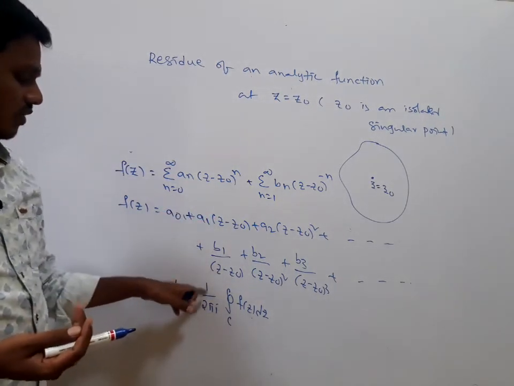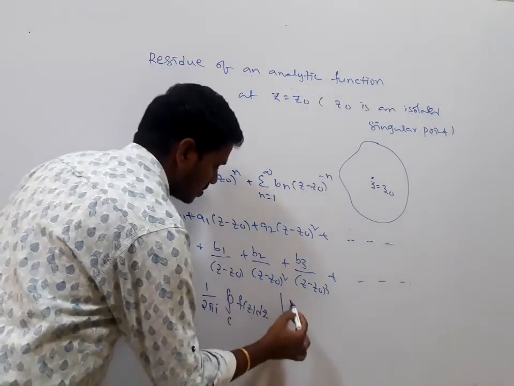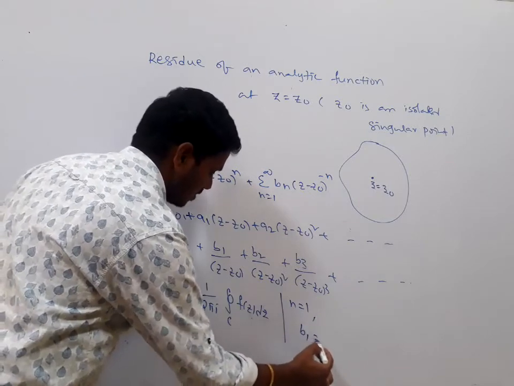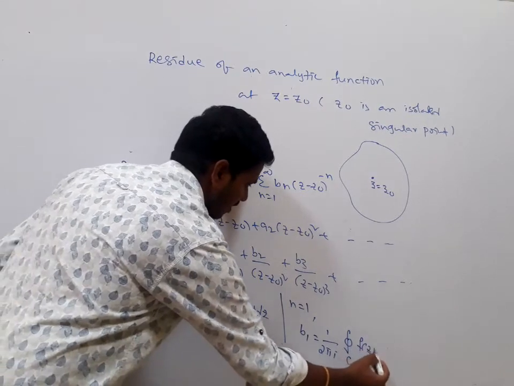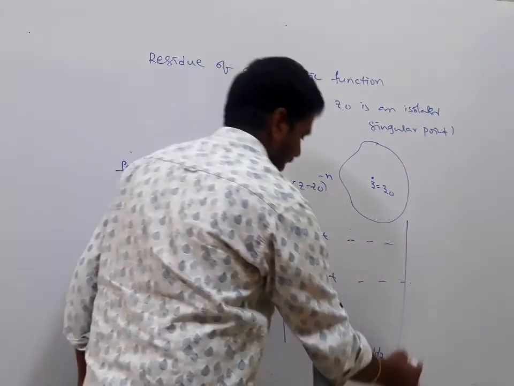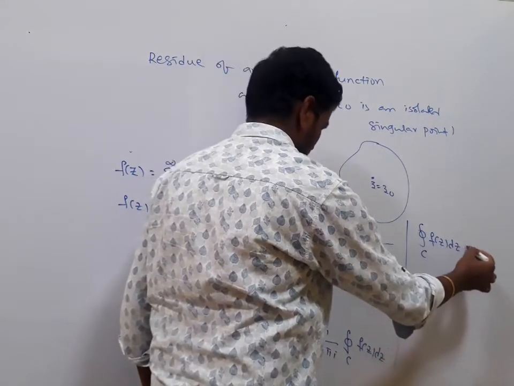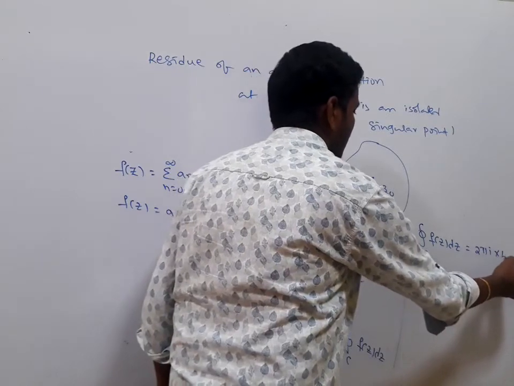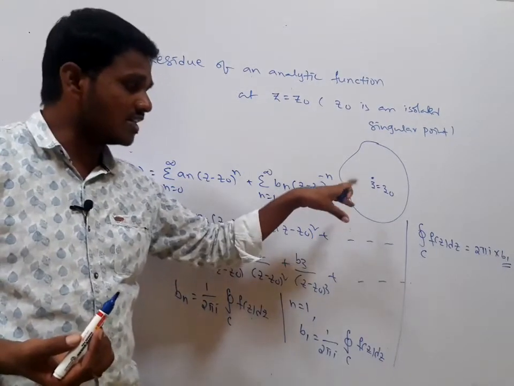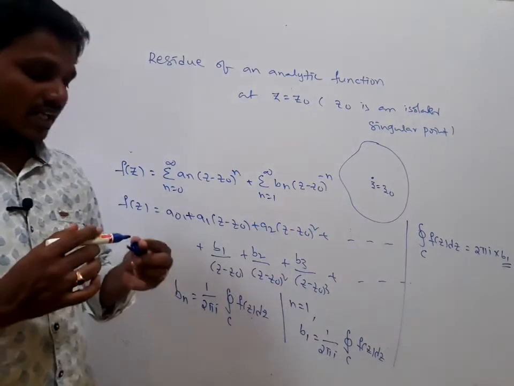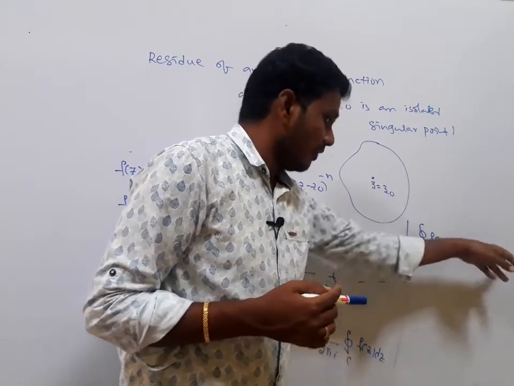Here bn is equal to 1 by 2 pi i integral c f of z dz. In the particular case where I take n equal to 1, we have b1 is equal to 1 by 2 pi i into integral c f of z dz. From this we can write the value: the integral c f of z dz is equal to 2 pi i into b1. Here, when we have only one point z equal to z naught as a singular point, the integral value is what? Integral c f of z dz is 2 pi i into b1, right?